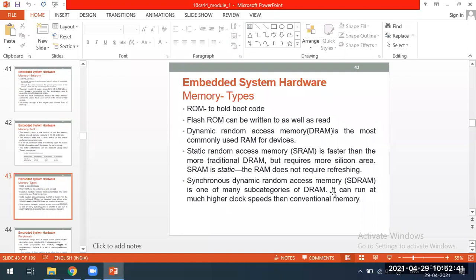The static RAM is much faster, requires more silicon, and also doesn't require refreshing, which makes it costlier. They use this SRAM to design the cache memory, which is expensive. You also have one more option, synchronous dynamic RAM. This is also a good option for RAMs that run at a higher clock speed.